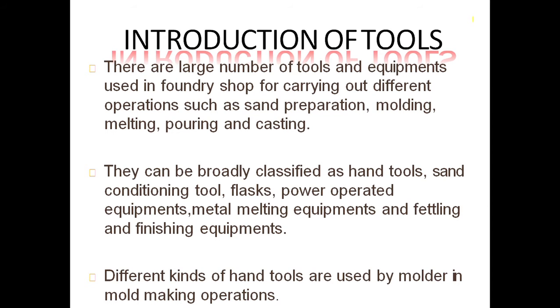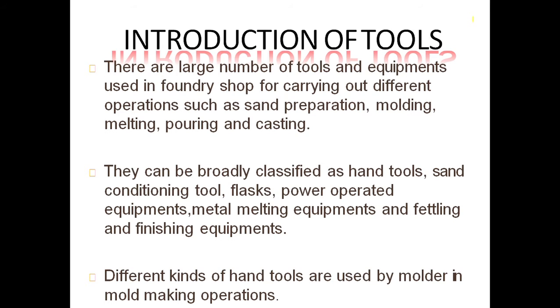While preparing for the foundry workshop, you need a certain set of equipment throughout your workshop. There are a large number of tools and equipment used in the foundry workshop to carry out the operations. There are many operations we have to perform, like sand preparation, molding, melting, pouring, and casting.